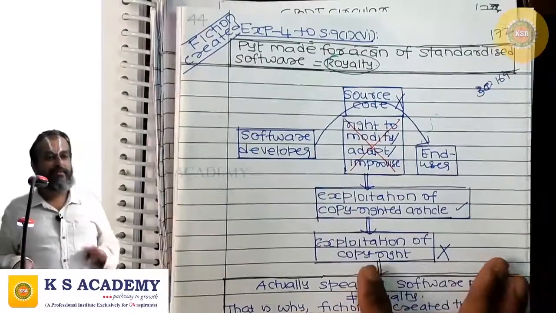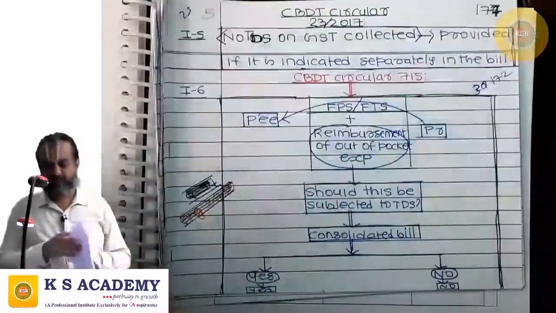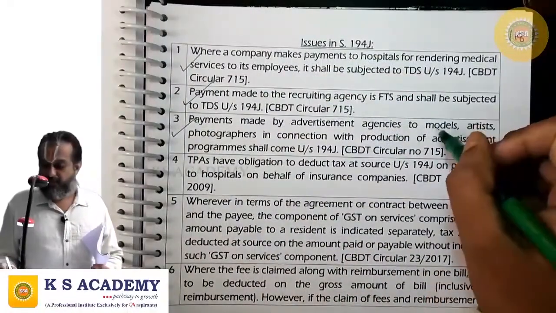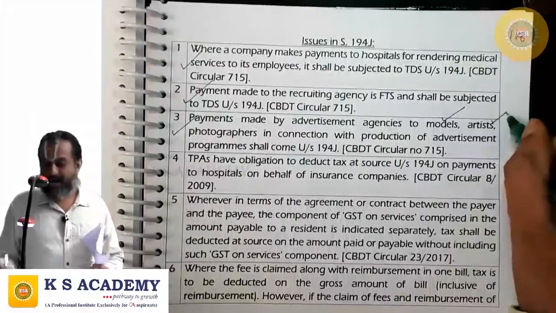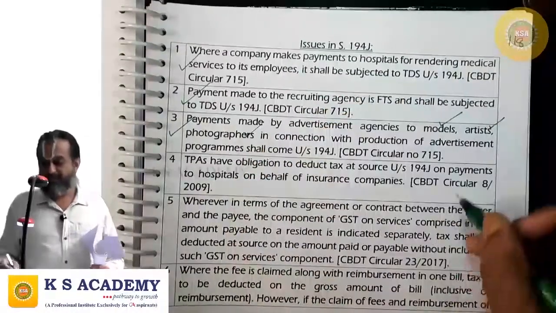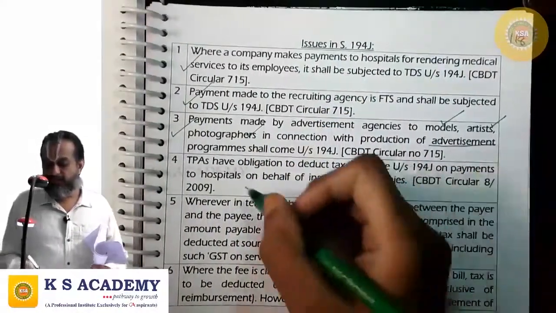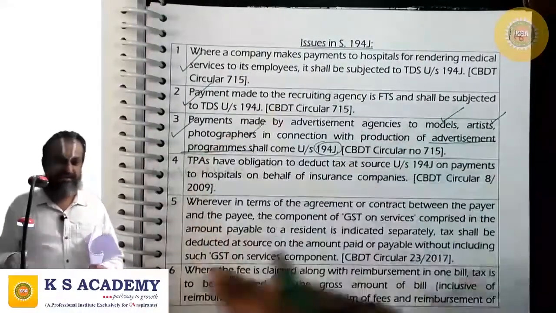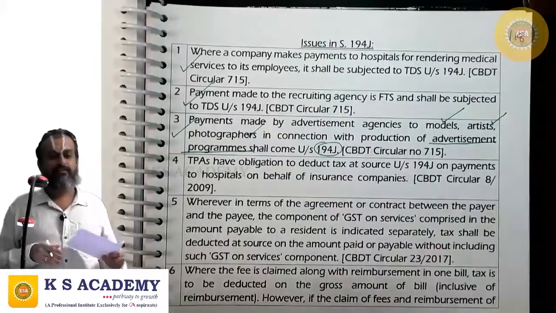To that extent they made it simple by creating a fiction where an advertisement agency is making payment to a model, artist or photographers in connection with production of an advertisement program, that shall come under 194J, already discussed in the context of 194C. Correct?